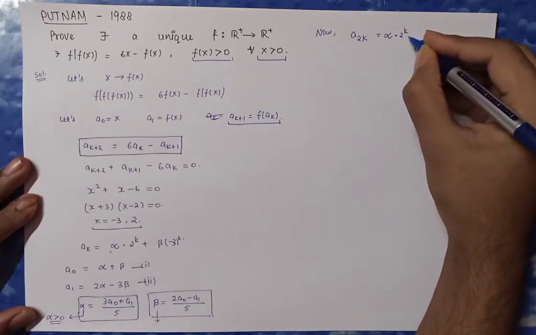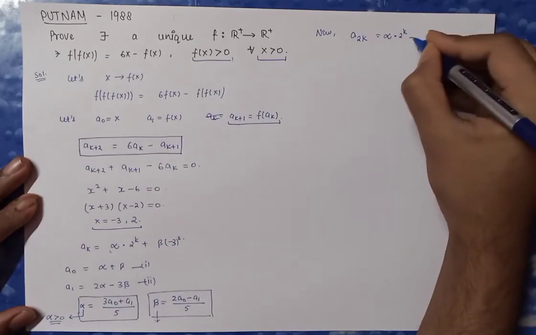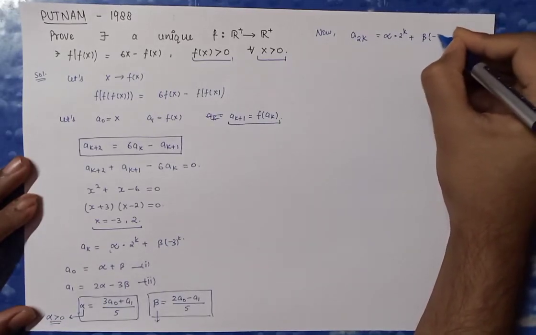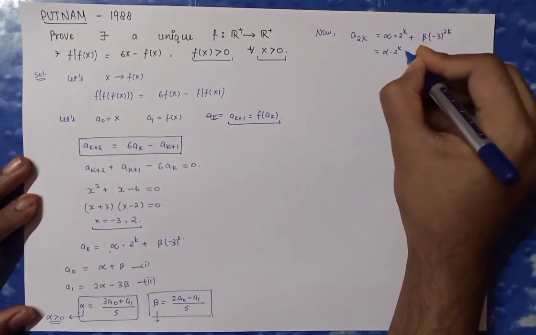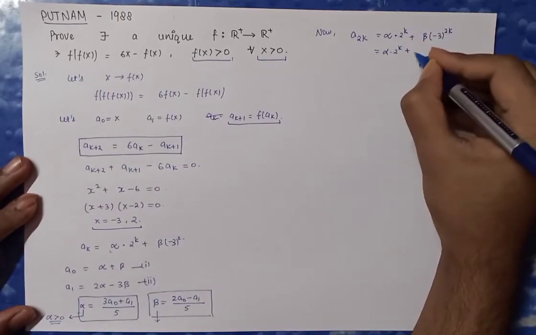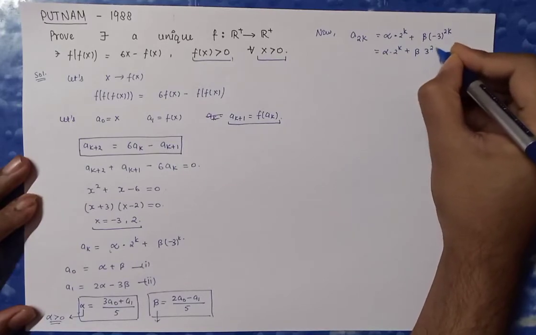a2k equals alpha times 2k plus beta times minus 3 raised to power 2k. This will turn out to be alpha times 2k plus, because it is an even number for sure, I can simply write 3 raised to power 2k.